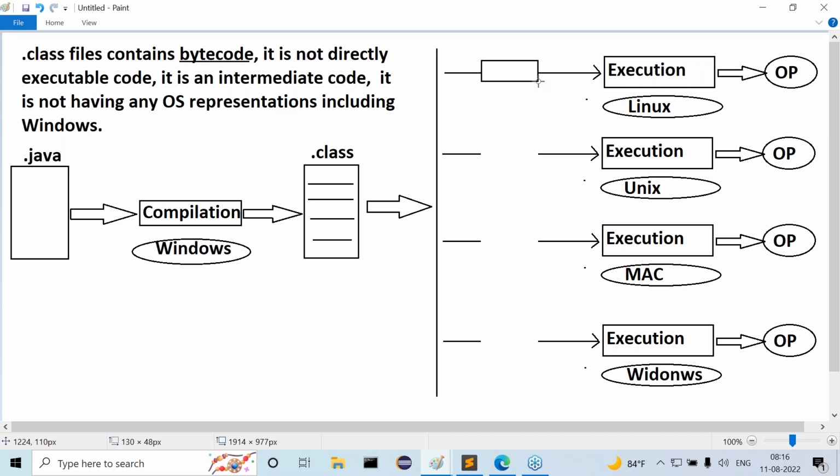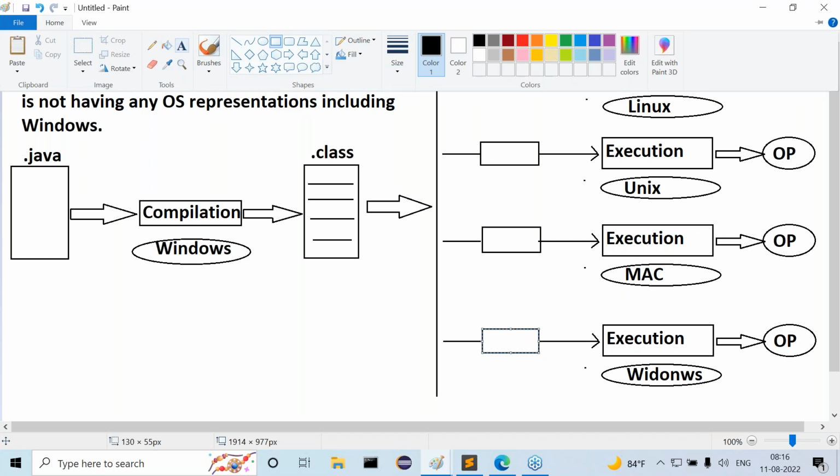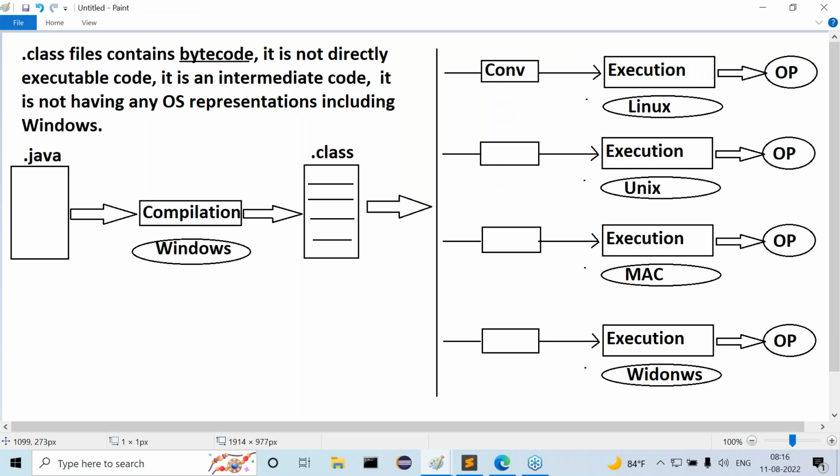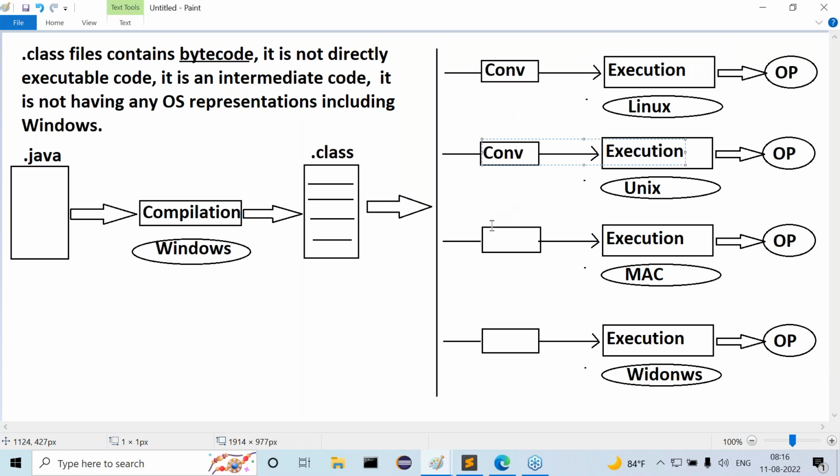Here one converter exists. Here another converter exists. Here another converter exists. And here also another converter exists. I can say translator instead of converter, or I can use the term conversion mechanism. Here also conversion mechanisms are provided. Guys, now observe carefully.